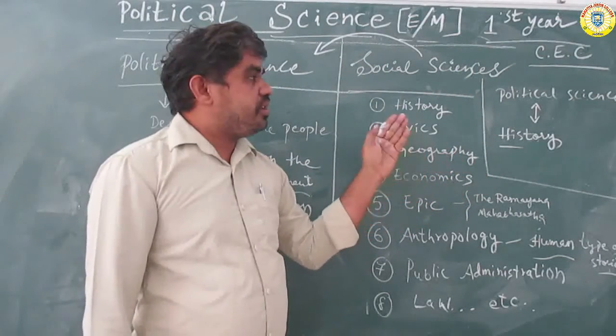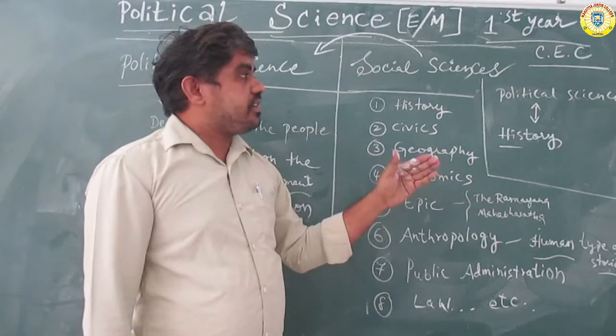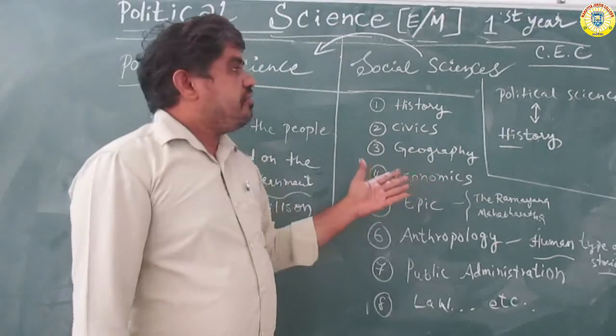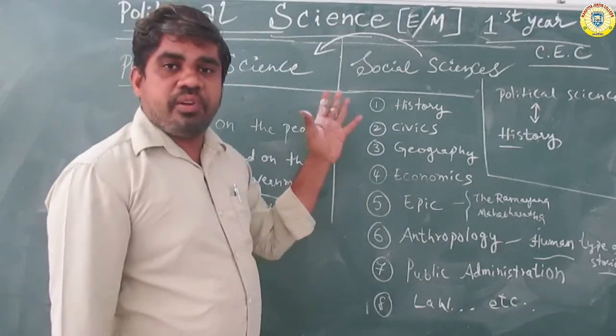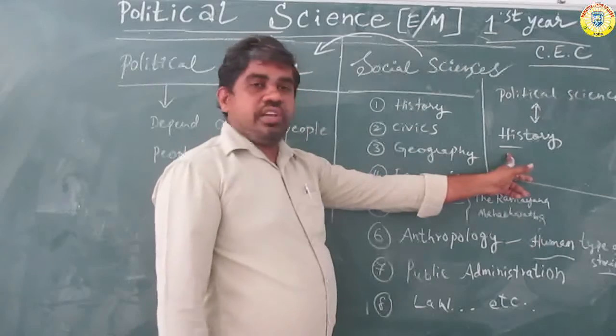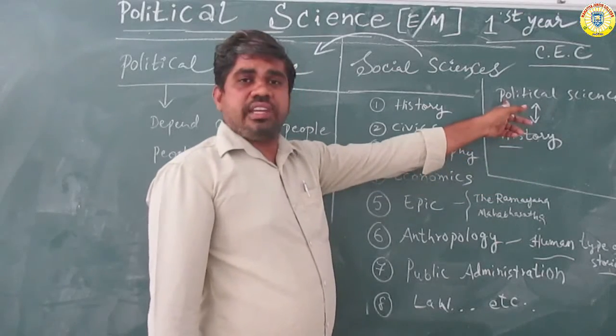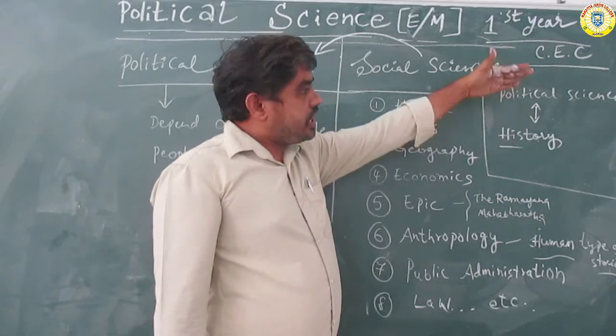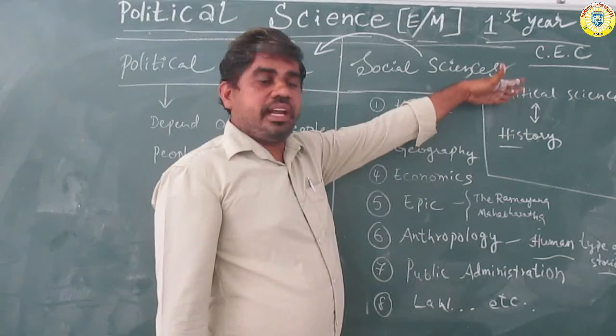History does not depend on political science, but political science depends on history. Without history there is no political science, and political science does not affect history.